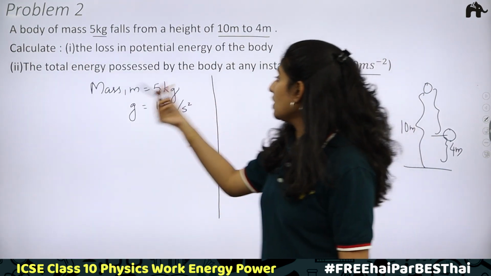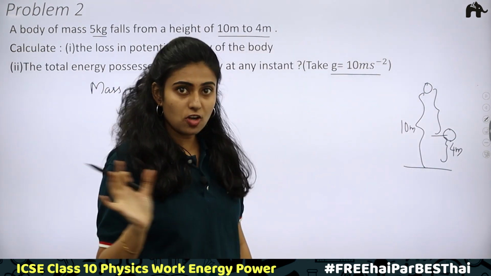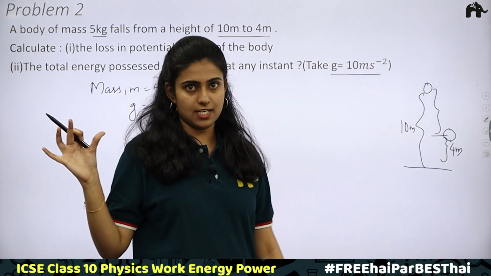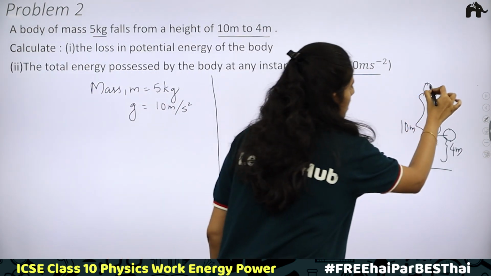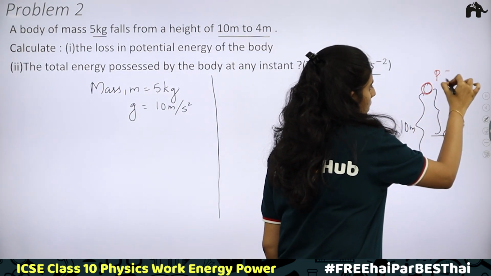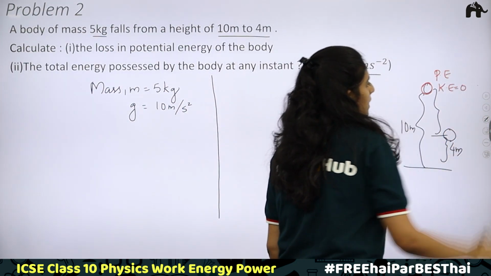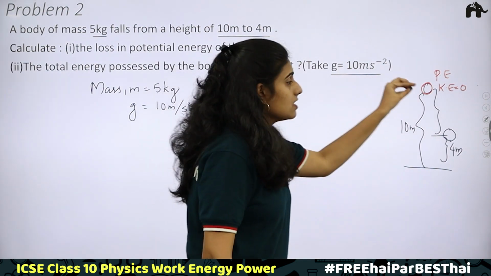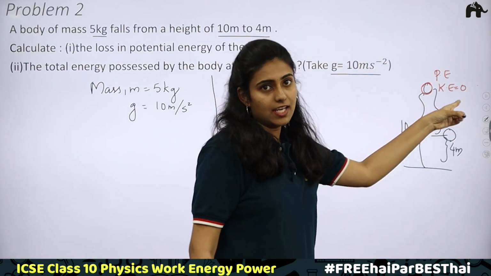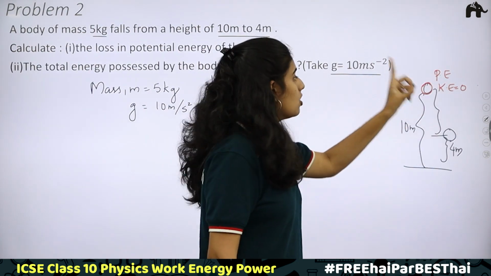Okay, now the second part, the total energy possessed by the body at any instant. We know that total energy will be a constant. Total energy means the total mechanical energy, potential energy plus kinetic energy. Here, when you consider the initial position, that is at 10 meter, we have potential energy. Do we have kinetic energy? No kinetic energy. What is the reason? Kinetic energy will be equal to 0 because the body is not moving. When the body moves, it will have velocity and hence it will have kinetic energy. In this case, the body is at rest. There is only potential energy because of its position.